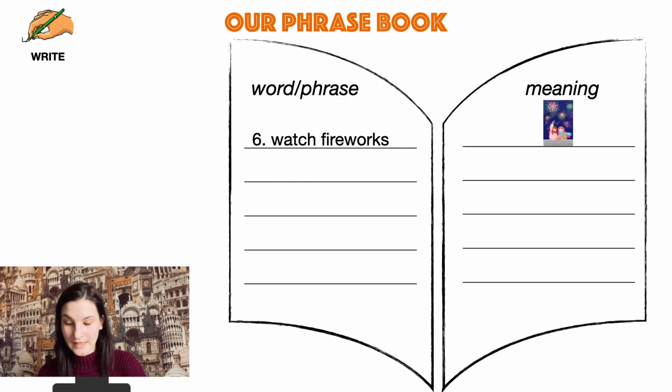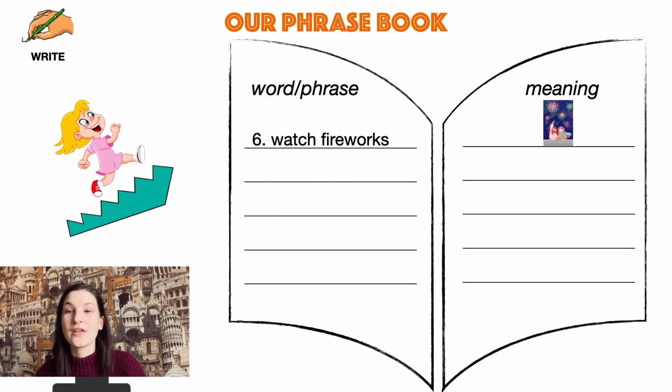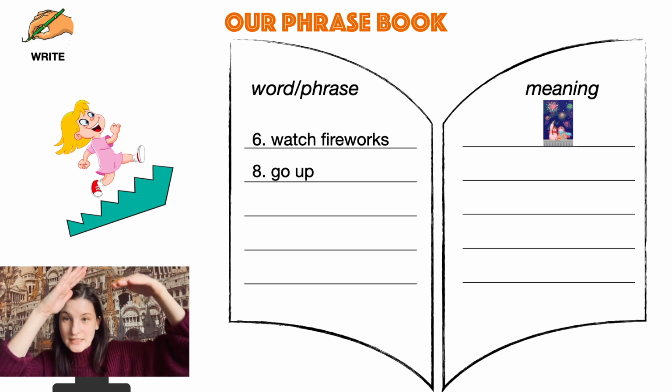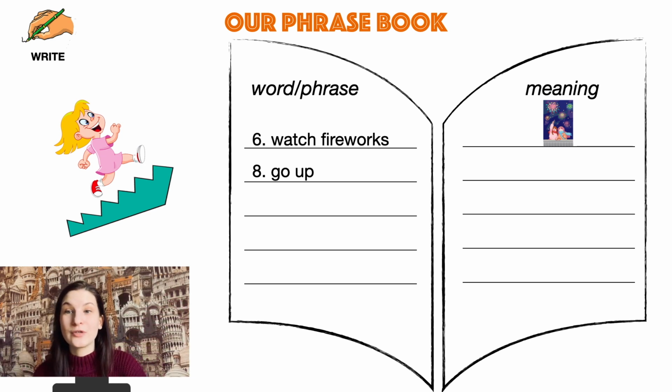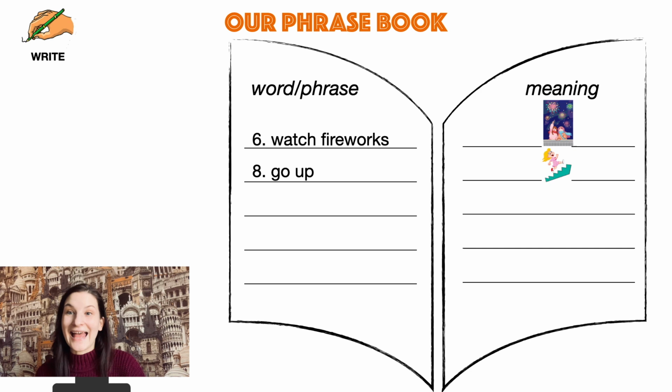Now look at this phrase. What is the girl doing? What is she doing? She is going up. So our next phrase will be to go up. And what is the opposite? The opposite is to go down. Very nice. And it's time for us to visit different countries.